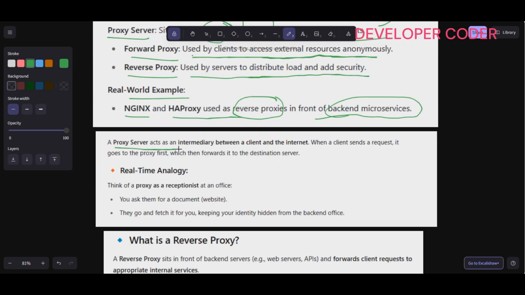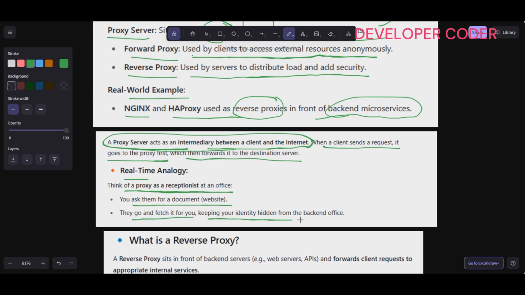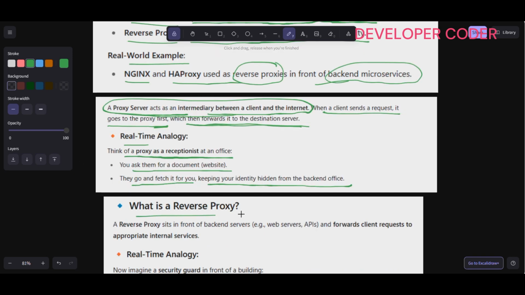A proxy server acts as an intermediary between a client and the internet. This is an important line. When a client sends a request, it goes to the proxy first, which then forwards it to the destination server. As a real-time example, think of a proxy as a receptionist at an office. You ask them for a document, and they go and fetch it for you, keeping your identity hidden from the backend office. That's it. And what is a reverse proxy?